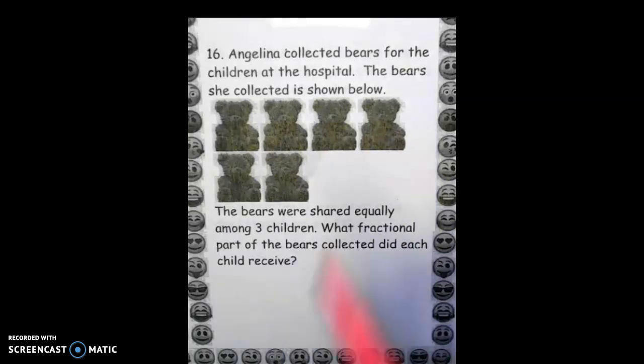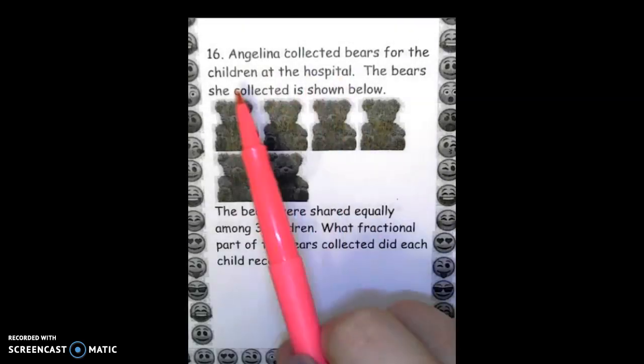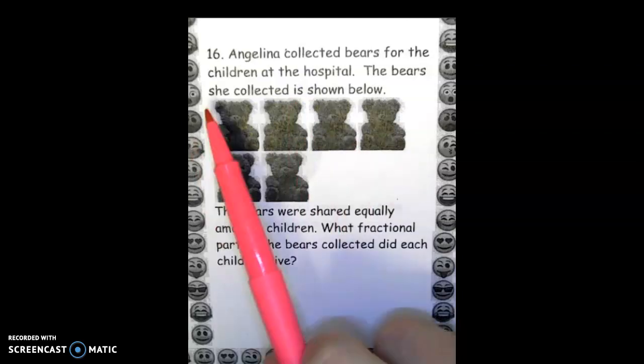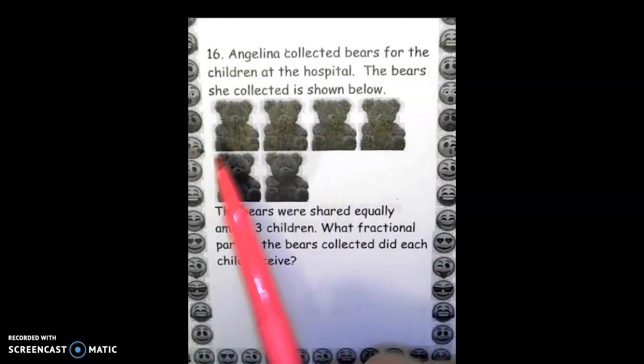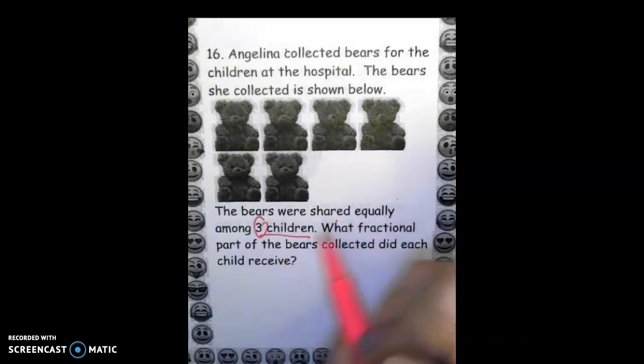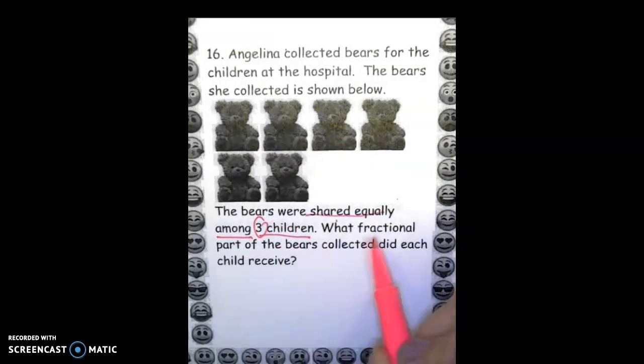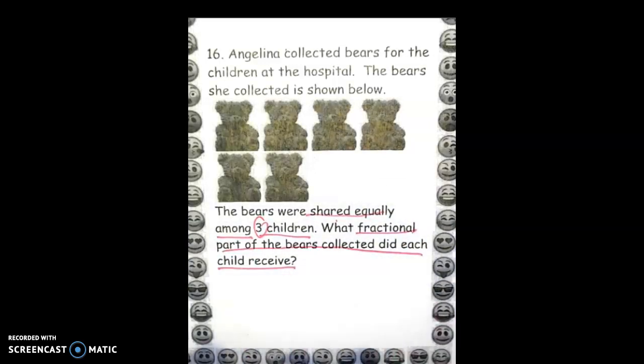Number 16. Angelina collected bears for the children at the hospital. The bears she collected are shown below. Okay, here are her bears: 1, 2, 3, 4, 5, 6. The bears were shared equally among 3 children. What fractional part of the bears did each child receive?